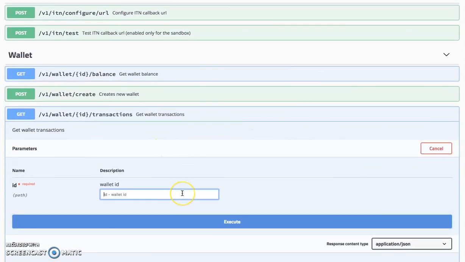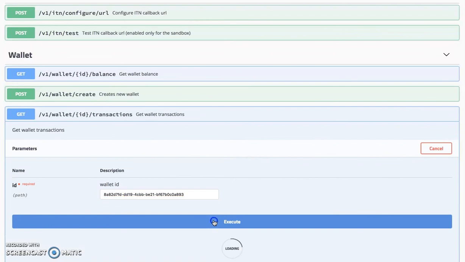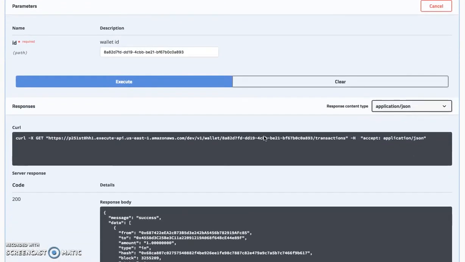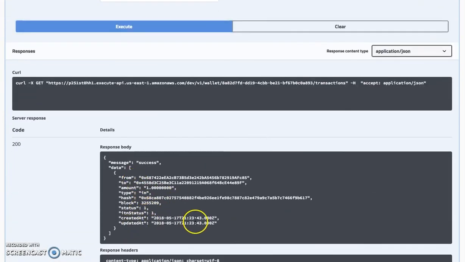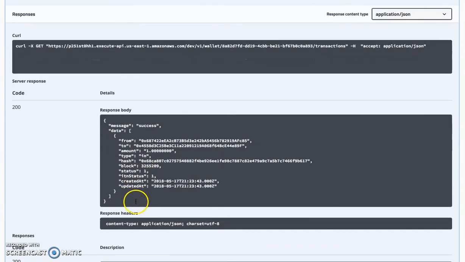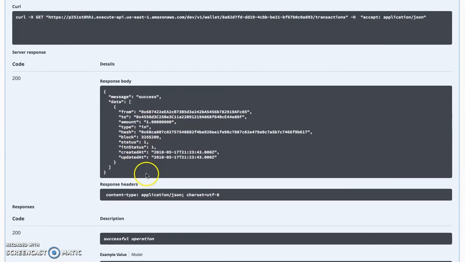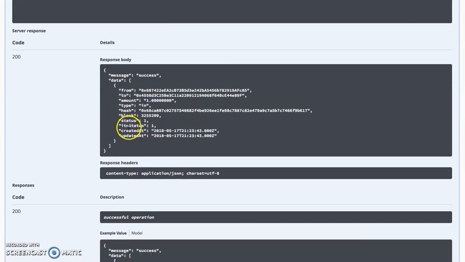And the transactions should be available too. So I have the from address, the amount, the type of the transaction, which can be in or out, the hash of the transaction, the status, which is completed, and the ITN status.